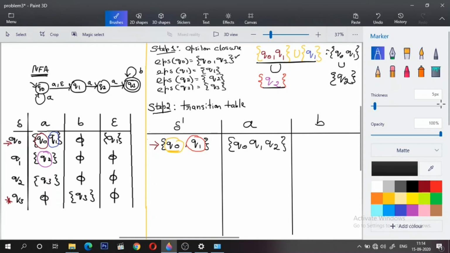Hope this was helpful. You have understood. Further, I will not be using colors, because the video will become very confusing. Hope you got the concept with this.